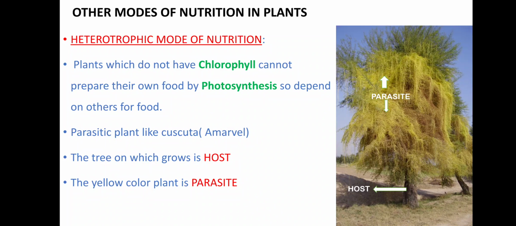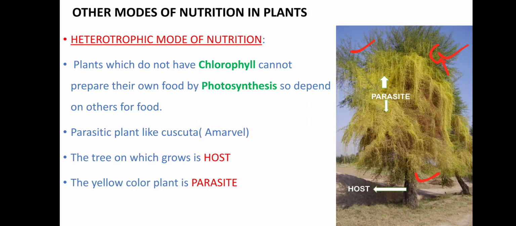And we are going to see which are these plants which cannot prepare their own food material and depend on others for their food material. Now here you will find this is the green color plant. This green color plant which you can see here is the host plant. It can prepare the food material. Here you will see these are the green leaves, so these green leaves can prepare the food material.